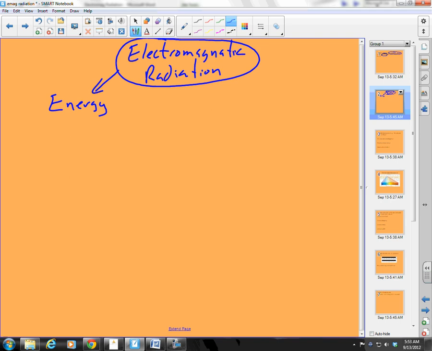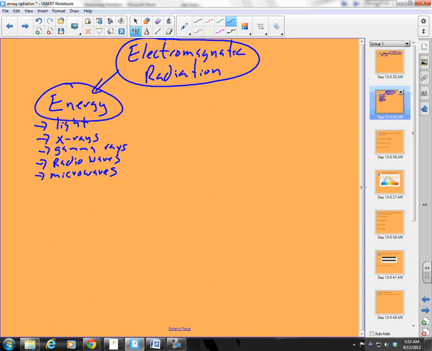You know it in terms of stuff like light, X-rays, gamma rays, radio waves, microwaves. All of these are forms of electromagnetic radiation, which is really nothing but a form of energy.